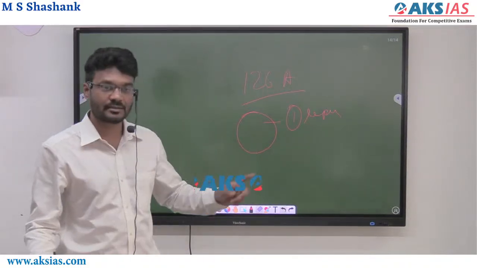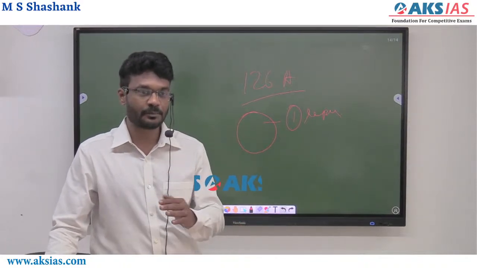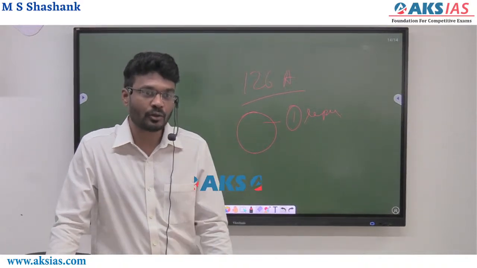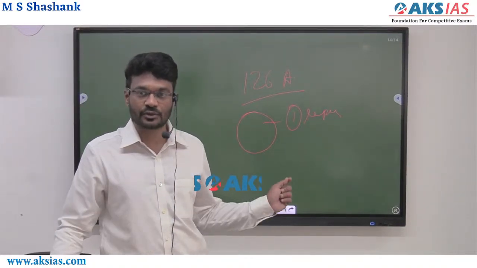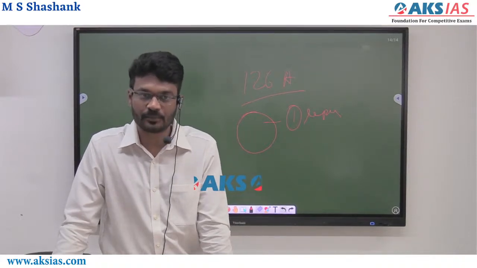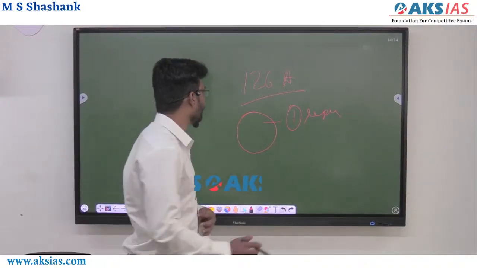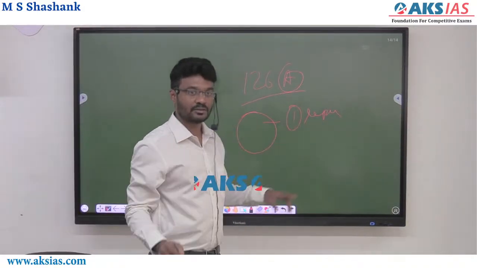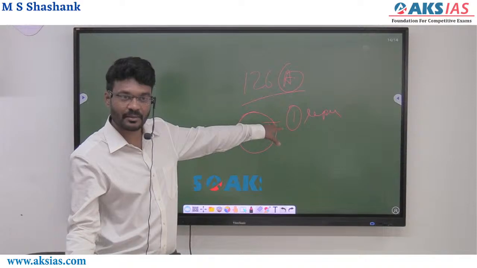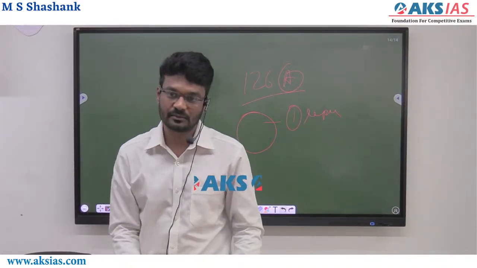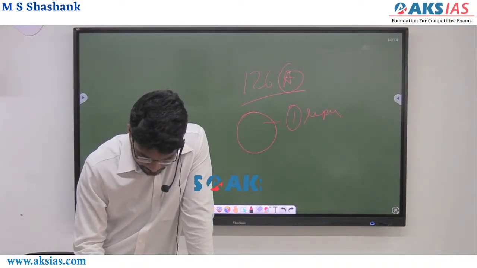Earlier there was no such restriction. The media used to publish the exit poll before the polling actually concluded. So it leads to influencing voters, and it amounts to a violation of free and fair election norms. That's why Section 126A says this. Whenever you find a letter like A, B, C, that is an amendment, right? I hope you know this from the polity class. So 126A was amended and exit polls were restricted. This is an important development, right?